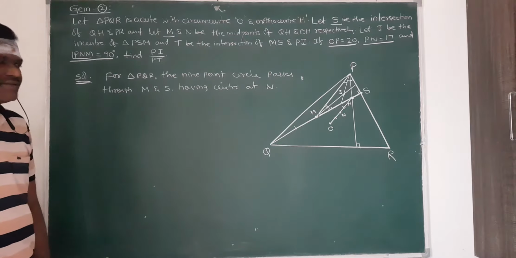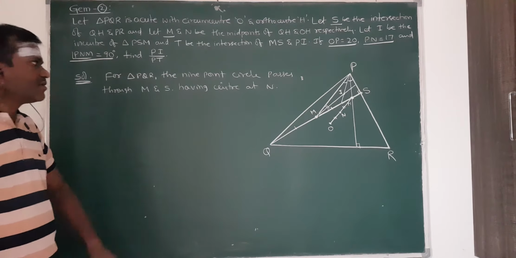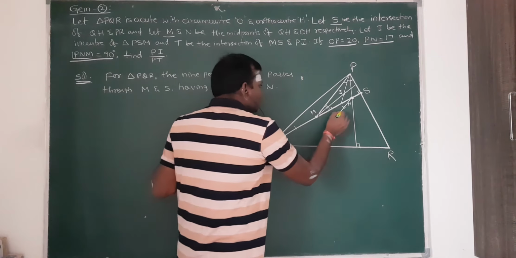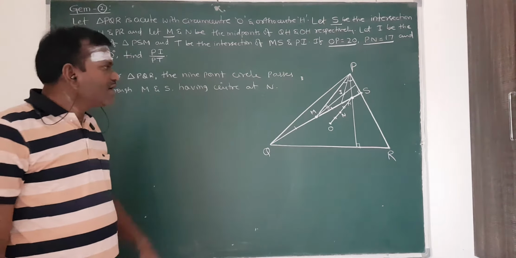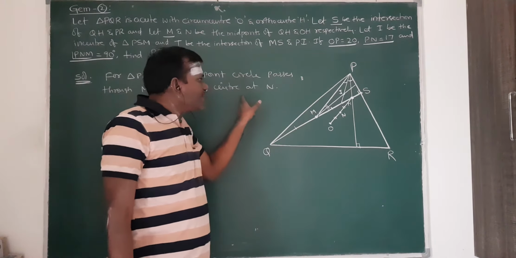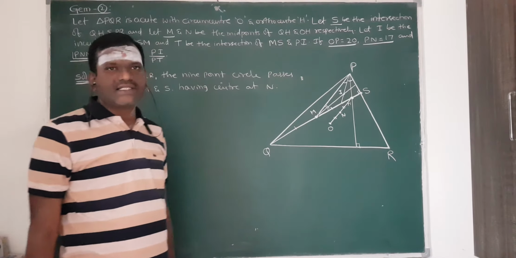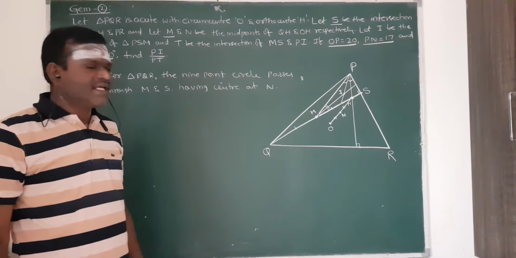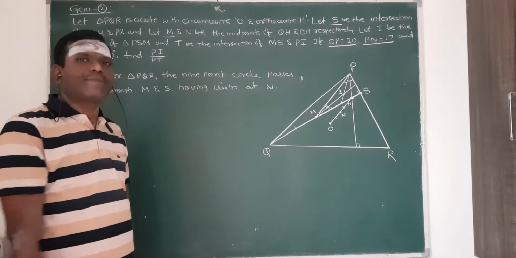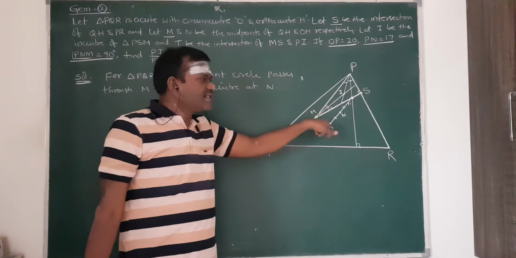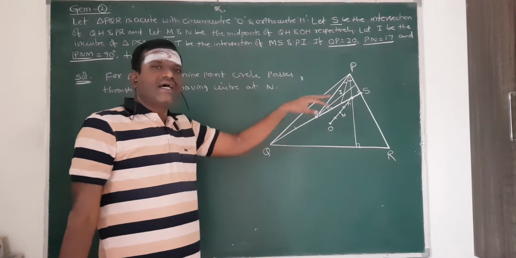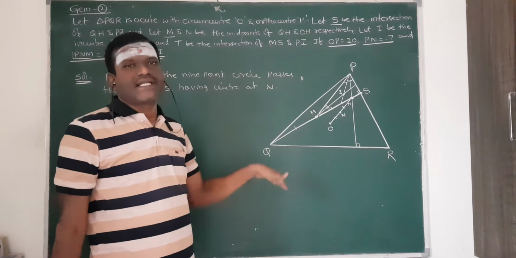Having center at N. So, if N is the other nine-point circle center, we know that the radius of this nine-point circle is half of the circumcircle's radius. That is also one of the properties of the nine-point circle. This question is purely based on the properties of the nine-point circle. So, the radius of the nine-point circle is half of the radius of the circumcircle.